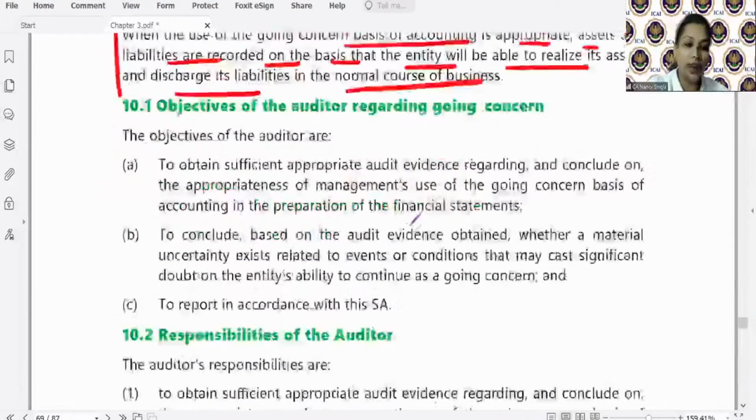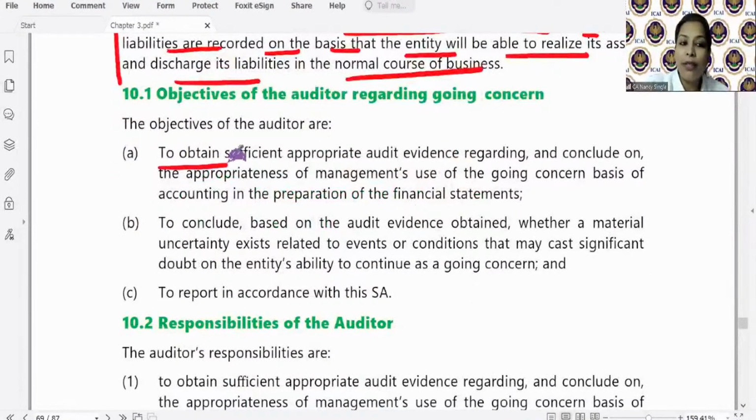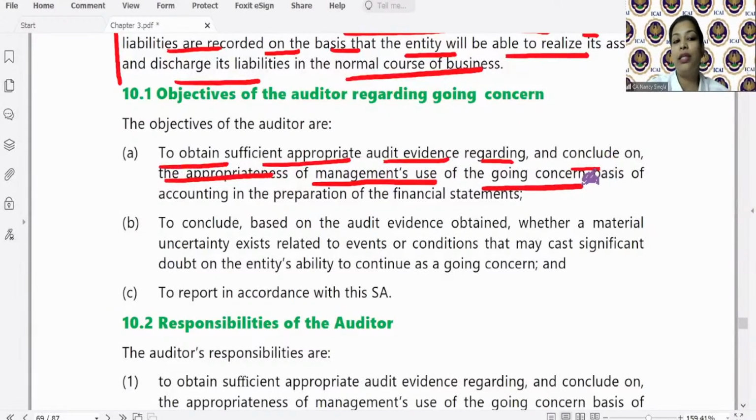तो क्या objectives हैं? देखो, to obtain sufficient appropriate audit evidence regarding and conclude the appropriateness of management's use of going concern basis of accounting in the preparation of financial statement. कि जो management ने use किया going concern basis of accounting, whether that is appropriate or not. ठीक है. उसके लिए to obtain sufficient appropriate audit evidence, auditor has to perform what? Audit procedures. ठीक है.